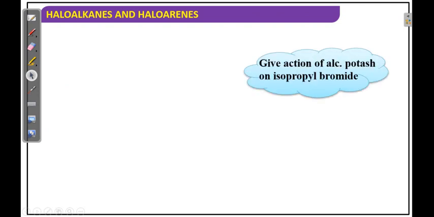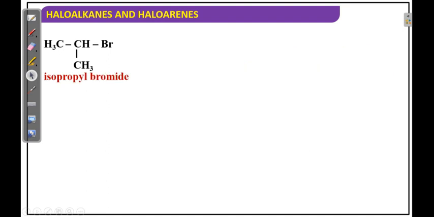Now suppose isopropyl bromide is reacting with alcoholic KOH. Obviously dehydrohalogenation takes place. Why are we calling this beta elimination? Because the hydrogen is removed from the beta position.